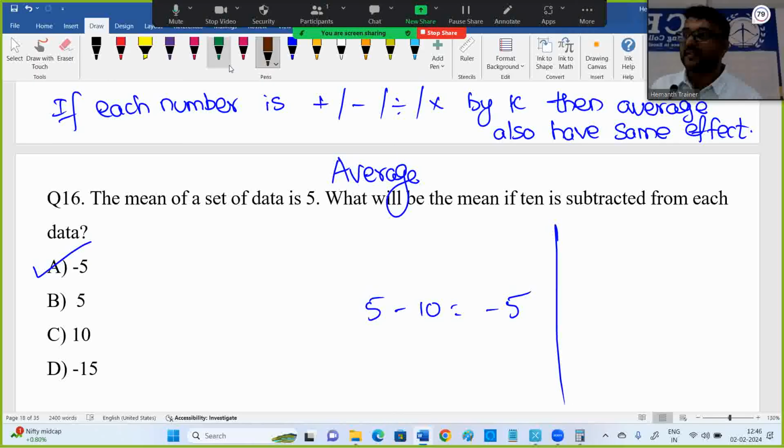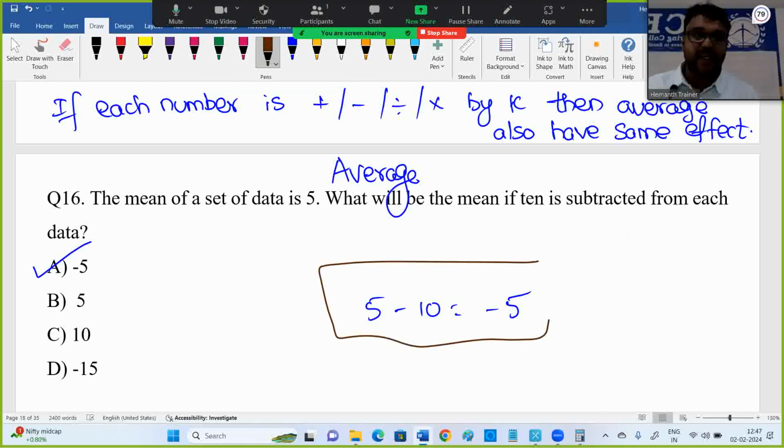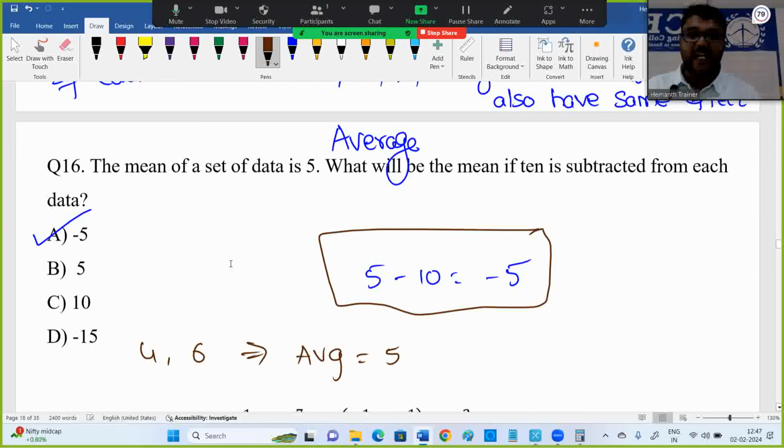I'll give a simple explanation or logic for this question. Say I have 4 and 6. What is the average for 4 and 6? I'm explaining with an example now. I've given one statement, right? If you have a doubt, you take this example and try. One small example, I'm taking 4 and 6. For 4 and 6, the average is 5.